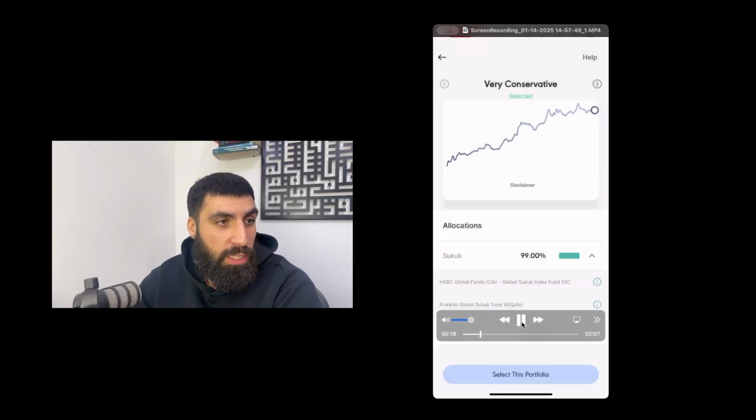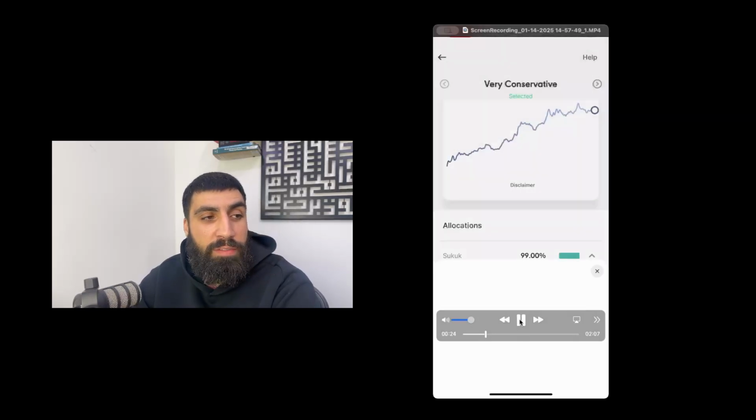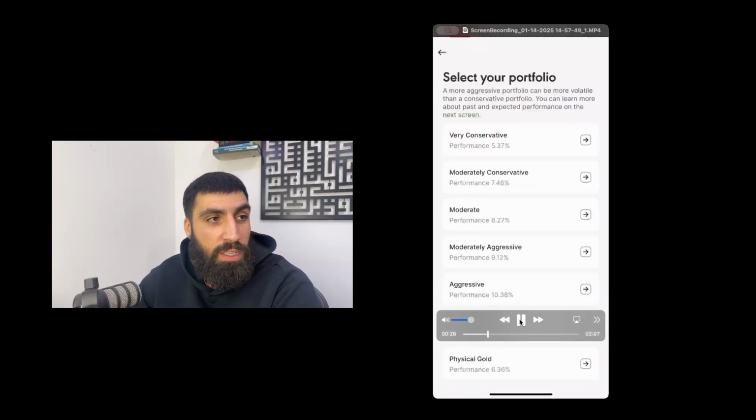Let me try and see if I brought it up. Yes, I did. 49.5% in the other Sukuk fund and 1% of your money in cash. So hopefully that makes sense. You can see exactly where they are investing your money for the very conservative risk profile.